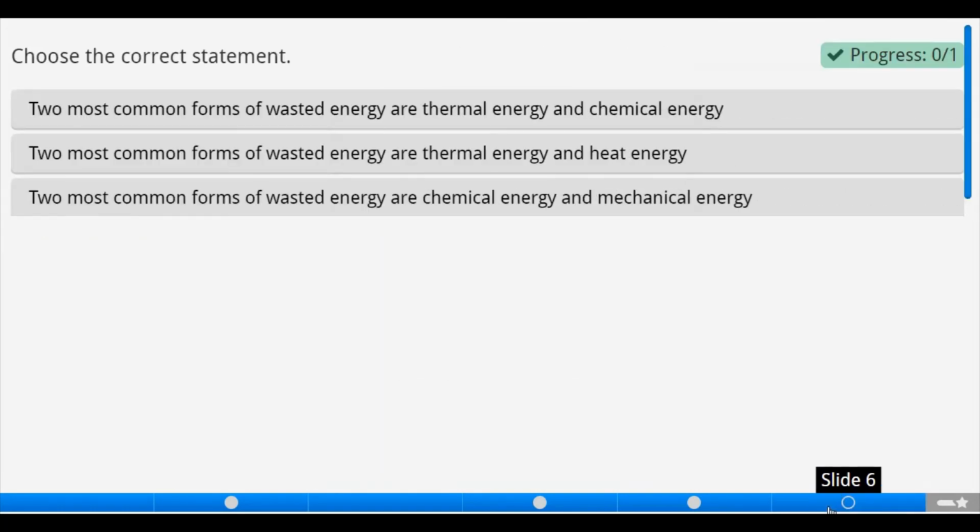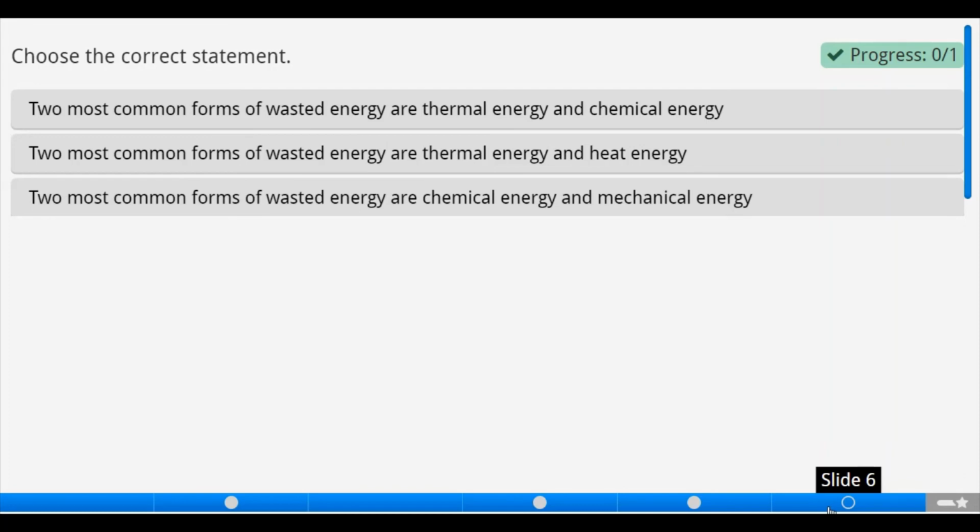So with that, we've come to the end of the class, but we won't go without choosing the correct statement for the day. Two most common forms of wasted energy are thermal energy and chemical energy.